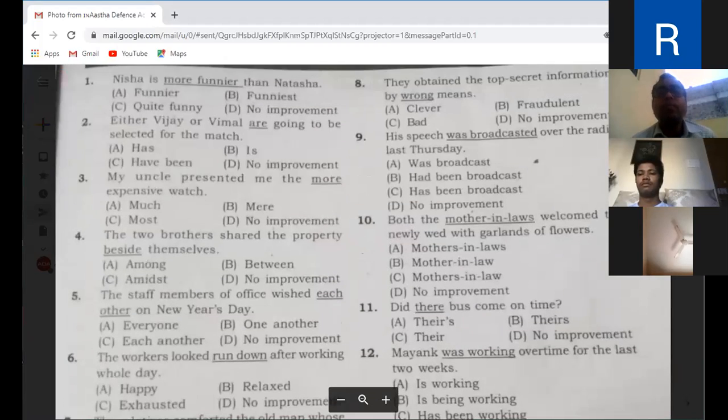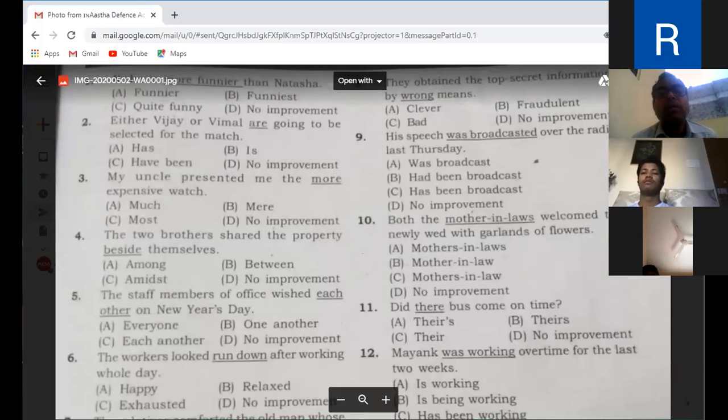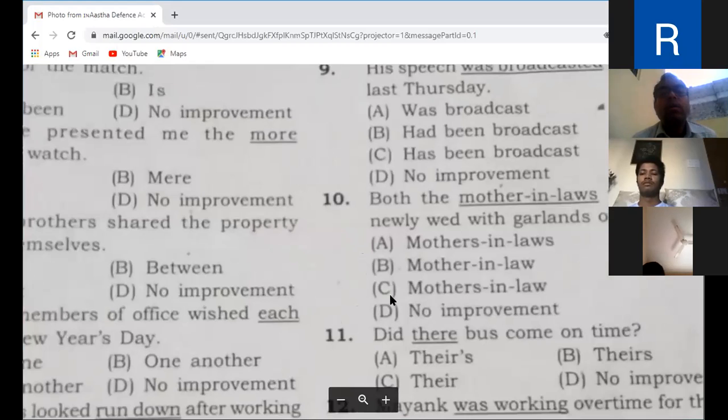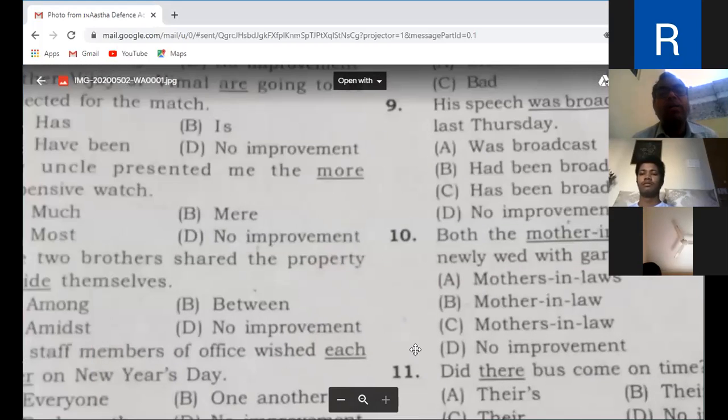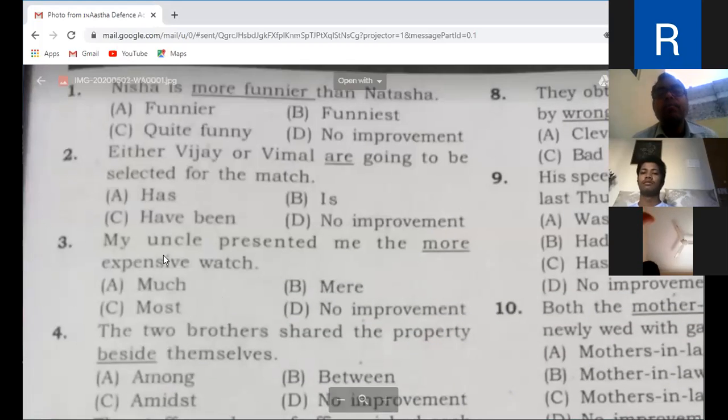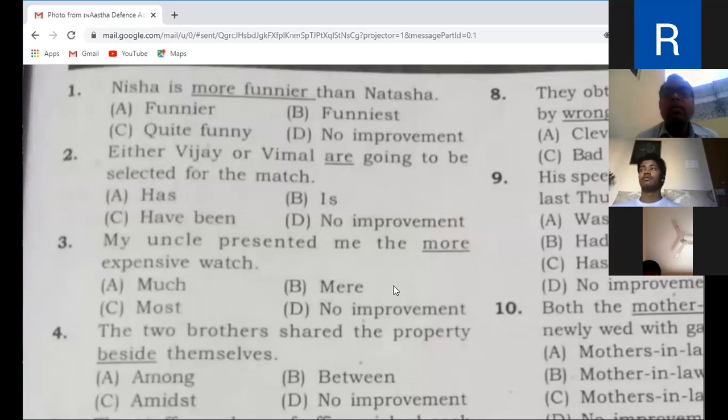Okay. Now, yes, statement number 1. Dear students, look at statement number 1. Statement number 1 only. Sir, statement number 1 is not seen. Yes, okay. We are going according